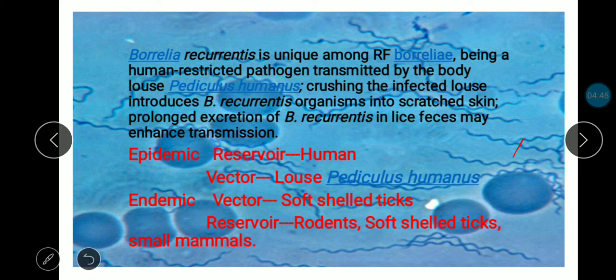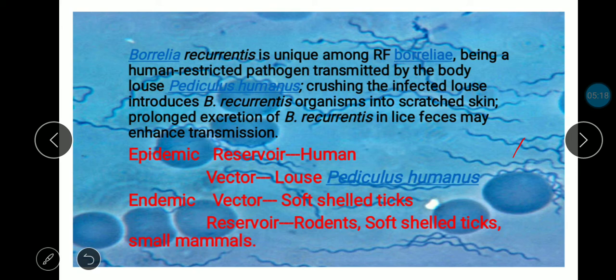The prolonged excretion of Borrelia recurrentis in lice feces may enhance the transmission. In epidemic fever the reservoir is only the human body, but this bacteria requires a vector, that is the louse, and that type of fever is called epidemic fever.